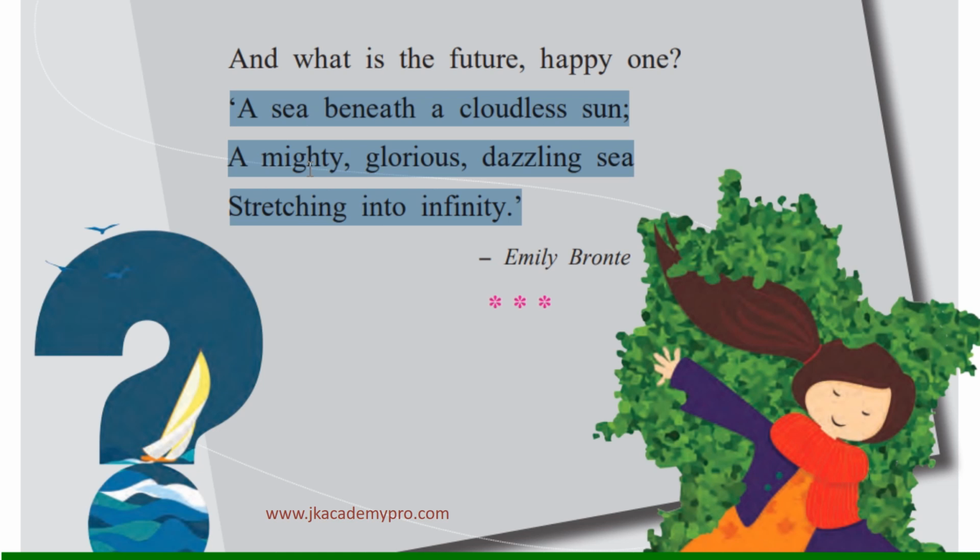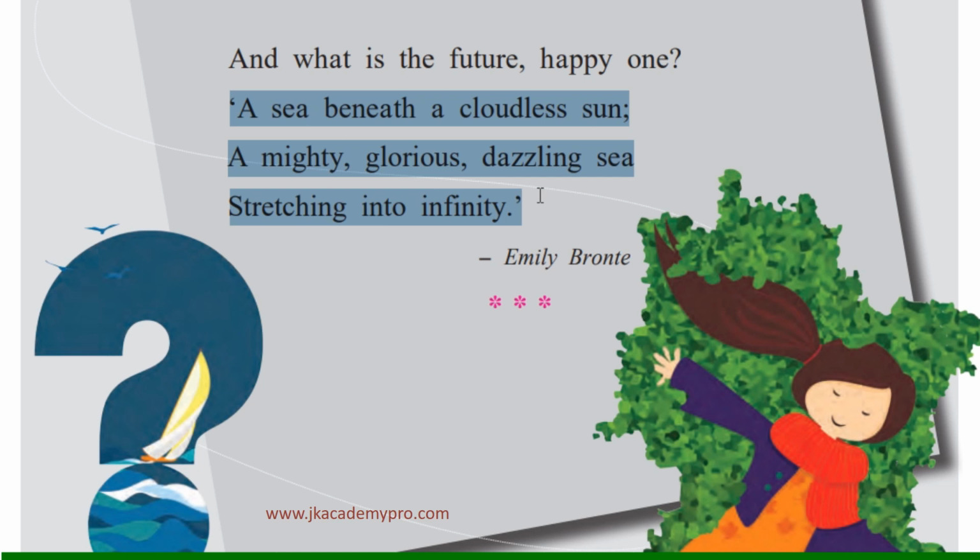It wants to gather all the strength that it can have, and it wants its future to be glorious. Glorious means very, very wonderful, enjoyable, and it wants its future to be bright, dazzling. When it is bright and sunny, the sea always shines. So that is how the child wants its future to be, shining bright.